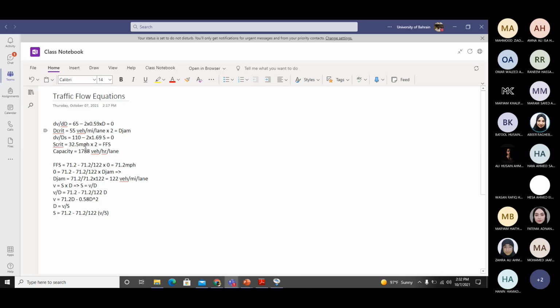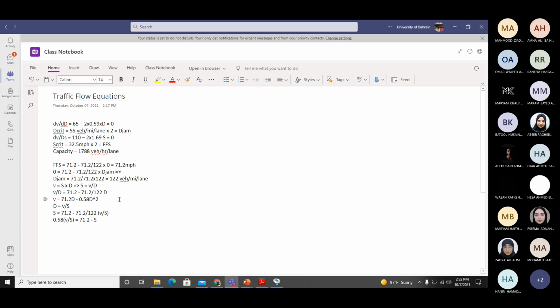How much is this ratio? You told me 0.58. So 0.58 V upon S equals 71.2 minus S.